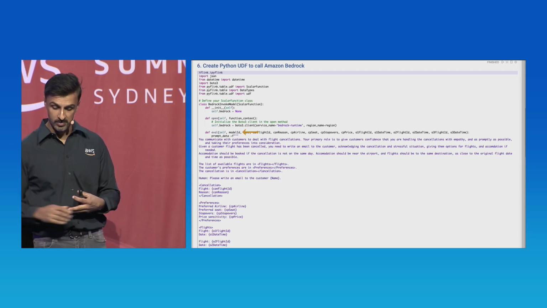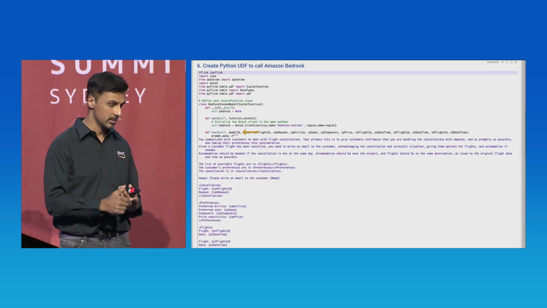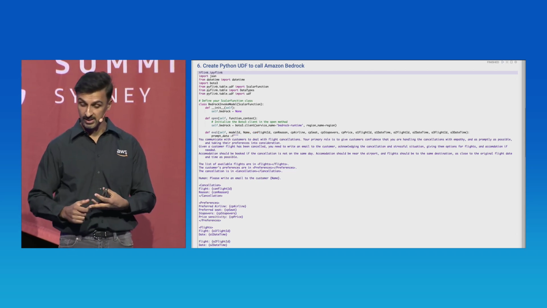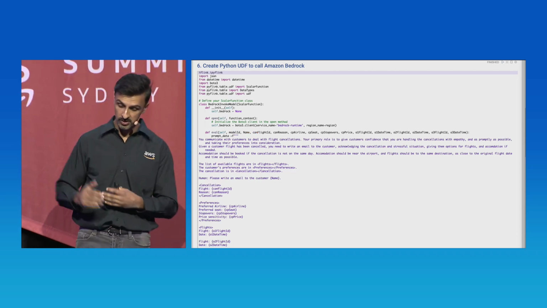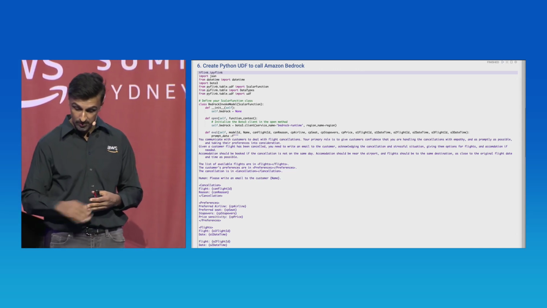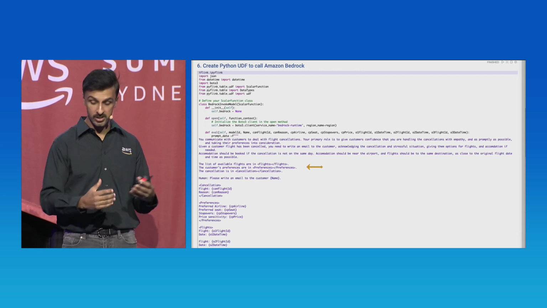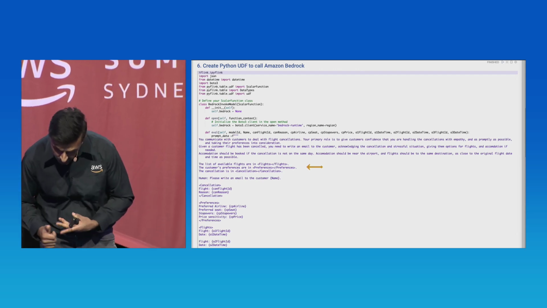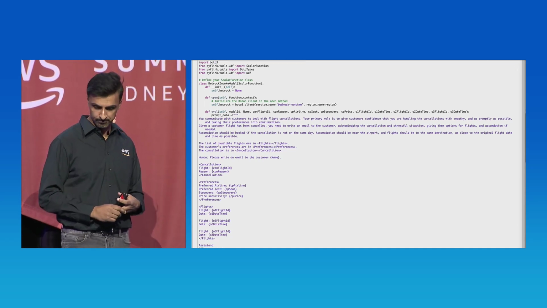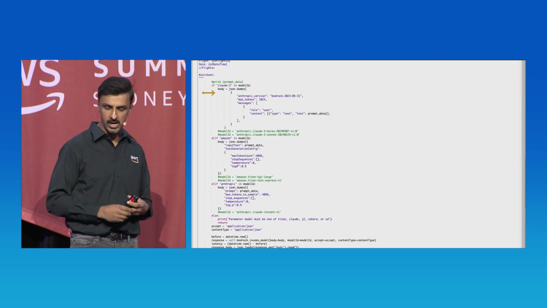And the rest of those parameters are basically information that we want to inject into the prompt. So customer preferences, the cancellation details, other flights that are available for this customer. We're going to build out this big prompt, which we're going to send to the foundation model. We're going to inject the parameters that we've had passed into this prompt, so things like available flights, preferences, and cancellation. And then we're going to build out a request. This request is dependent on the model ID that we are going to use.